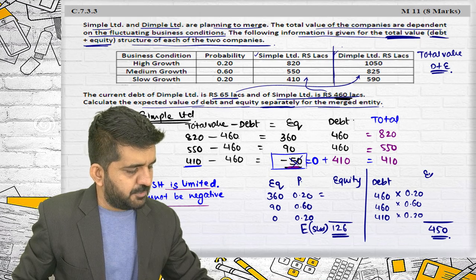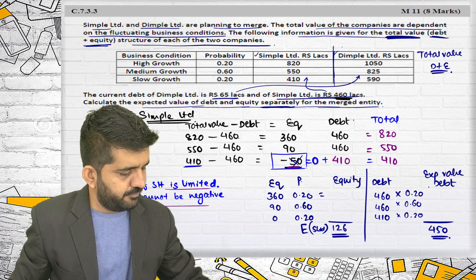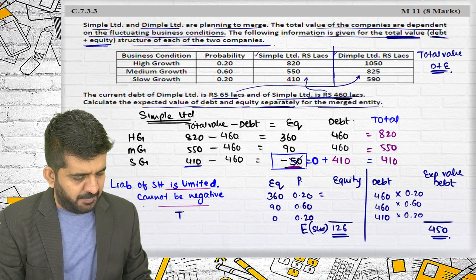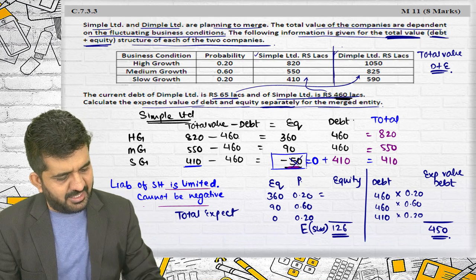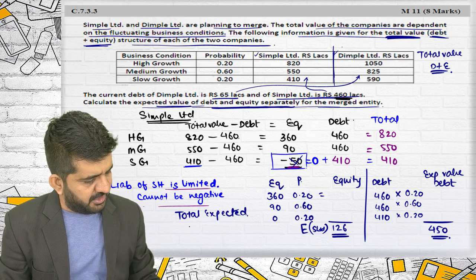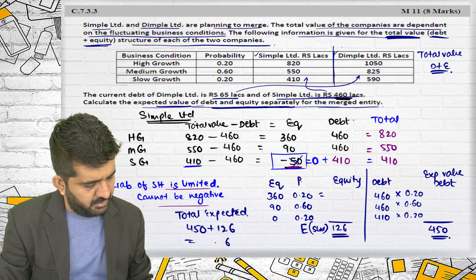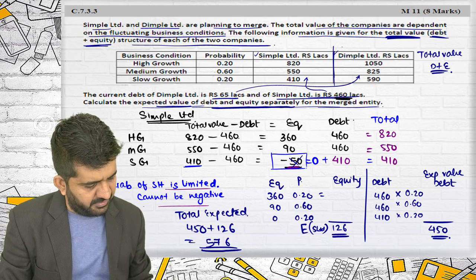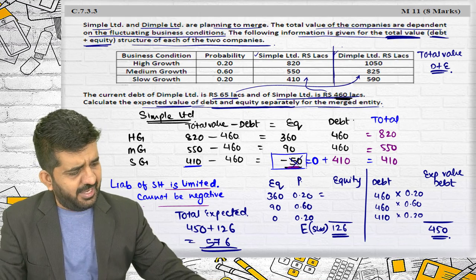This is expected value of debt. Total expected value is not asked. They are asking value of debt and equity separately. But if total expected value is asked, it is 450 plus 126, which is 576 lakhs rupees.